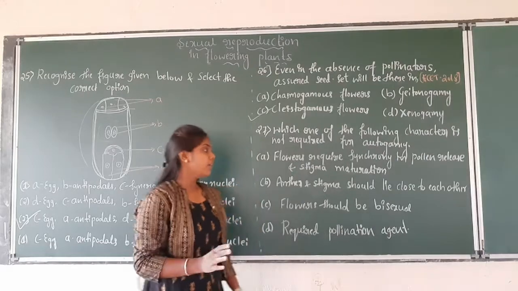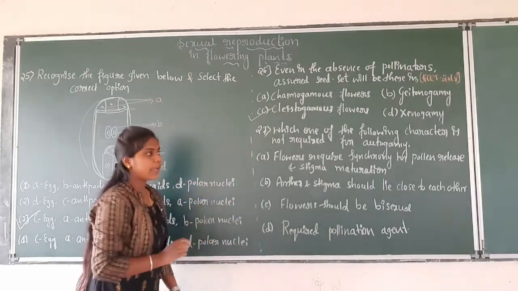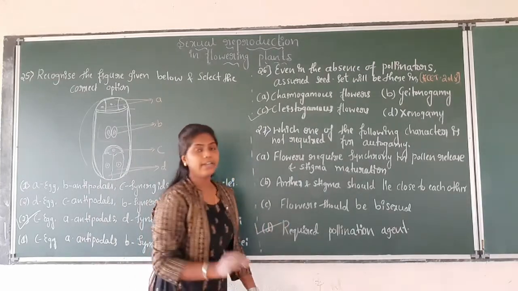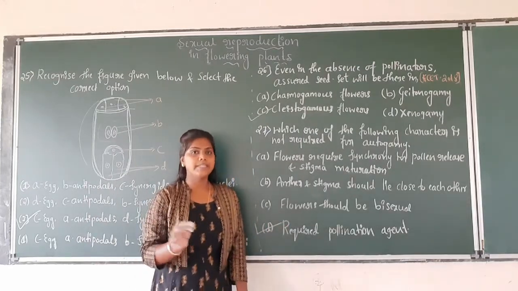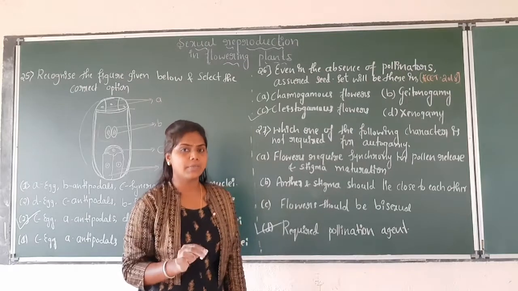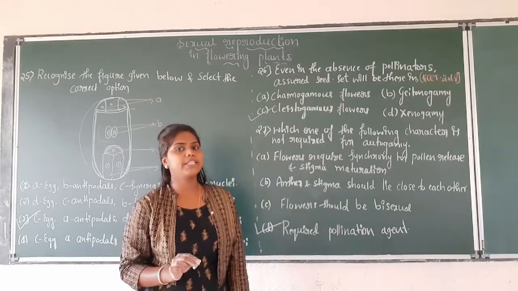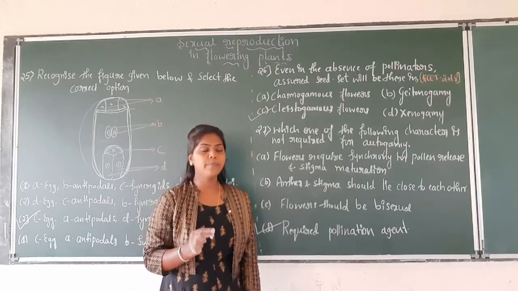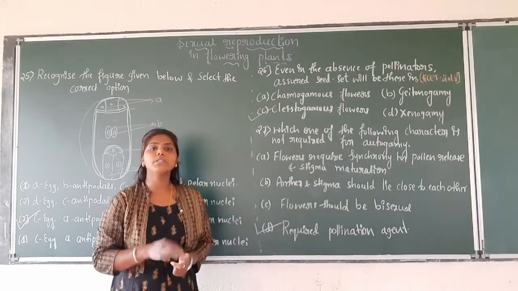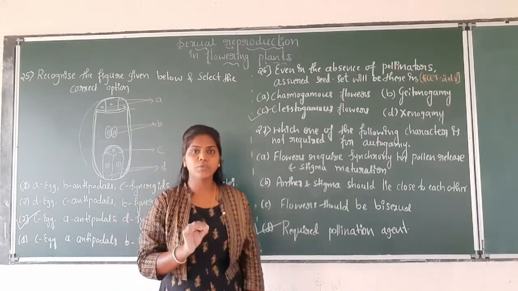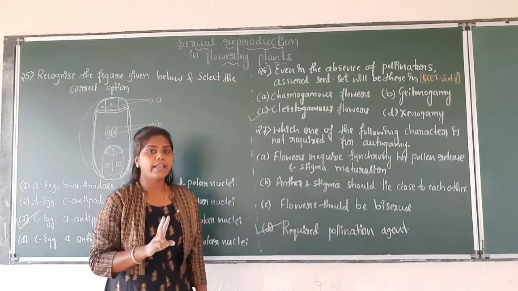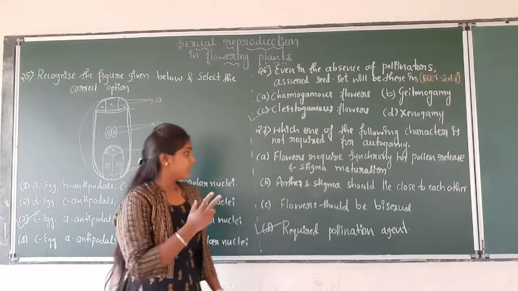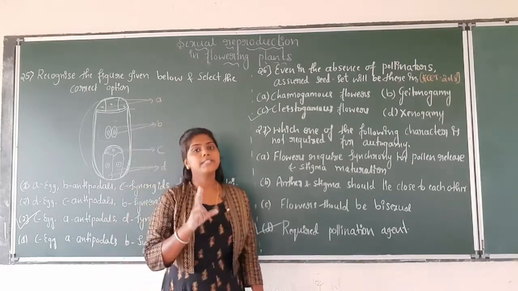Okay, see here, autogamy does not require pollination agents because it is basically autogamous. So self-pollination takes place in autogamous flowers. Because of that, autogamous flowers are bisexual, and stigma and anther lie close to each other, and the flower requires synchrony.